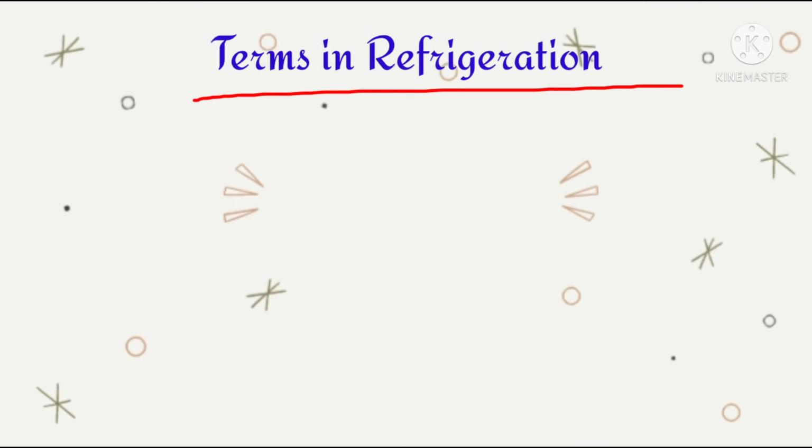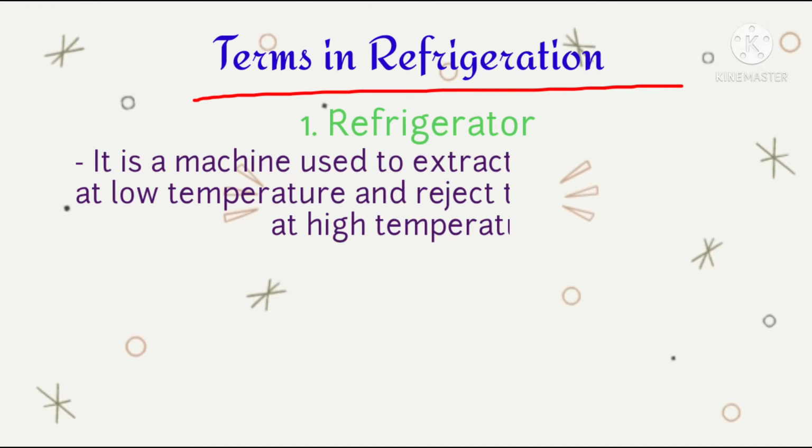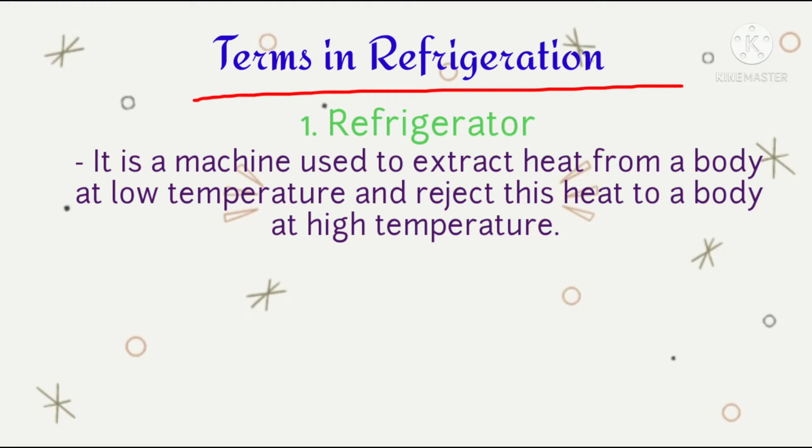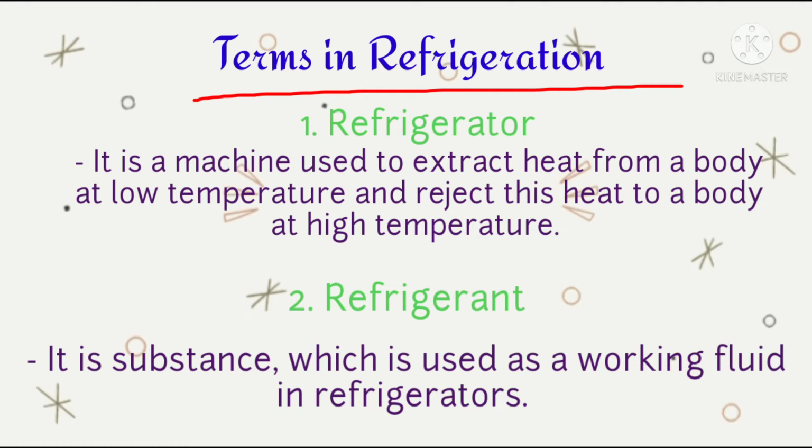Next are terms in refrigeration. Number 1. Refrigerator. It is a machine used to extract heat from a body at low temperature and reject this heat to a body at high temperature. Thus, it cools the body. Number 2. Refrigerant. It is a substance which is used as working fluid in refrigerators. The refrigerant has a low boiling point, which means that it vaporizes at low temperature and takes away the heat from a substance.